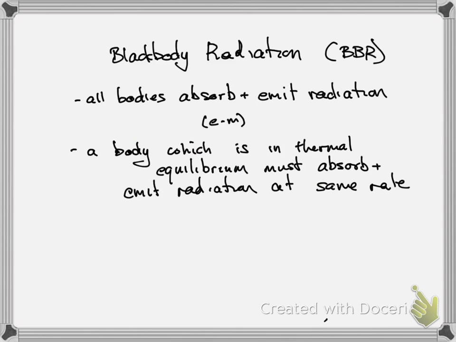Let's just think about what we mean by a body emitting radiation. We're talking about electromagnetic radiation. We're talking about light. But when we say light, it might be visible, red, orange, yellow, green, blue, indigo, violet, or it might be ultraviolet, infrared, radio waves, etc., anywhere along the spectrum. Note also that a body which is in thermal equilibrium must absorb and emit radiation at the same rate.